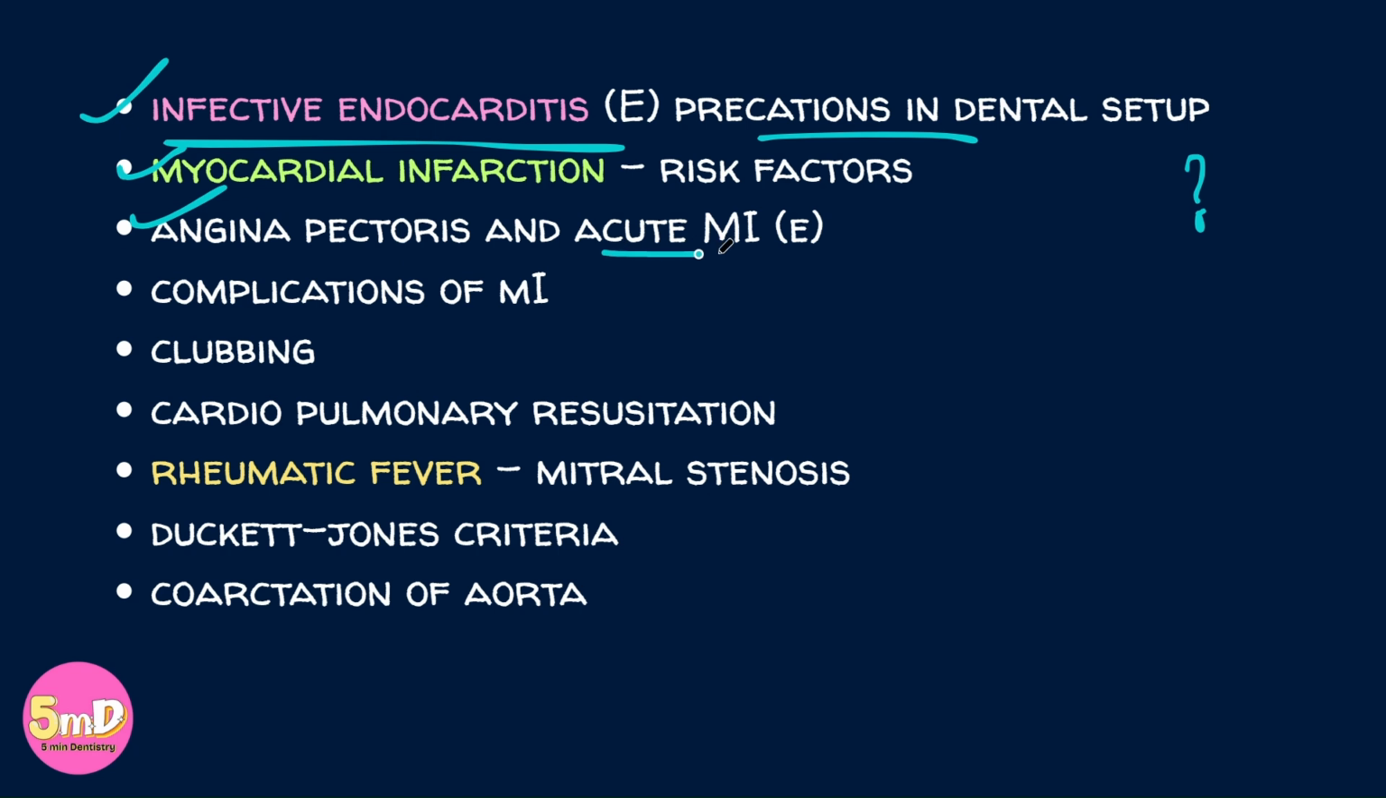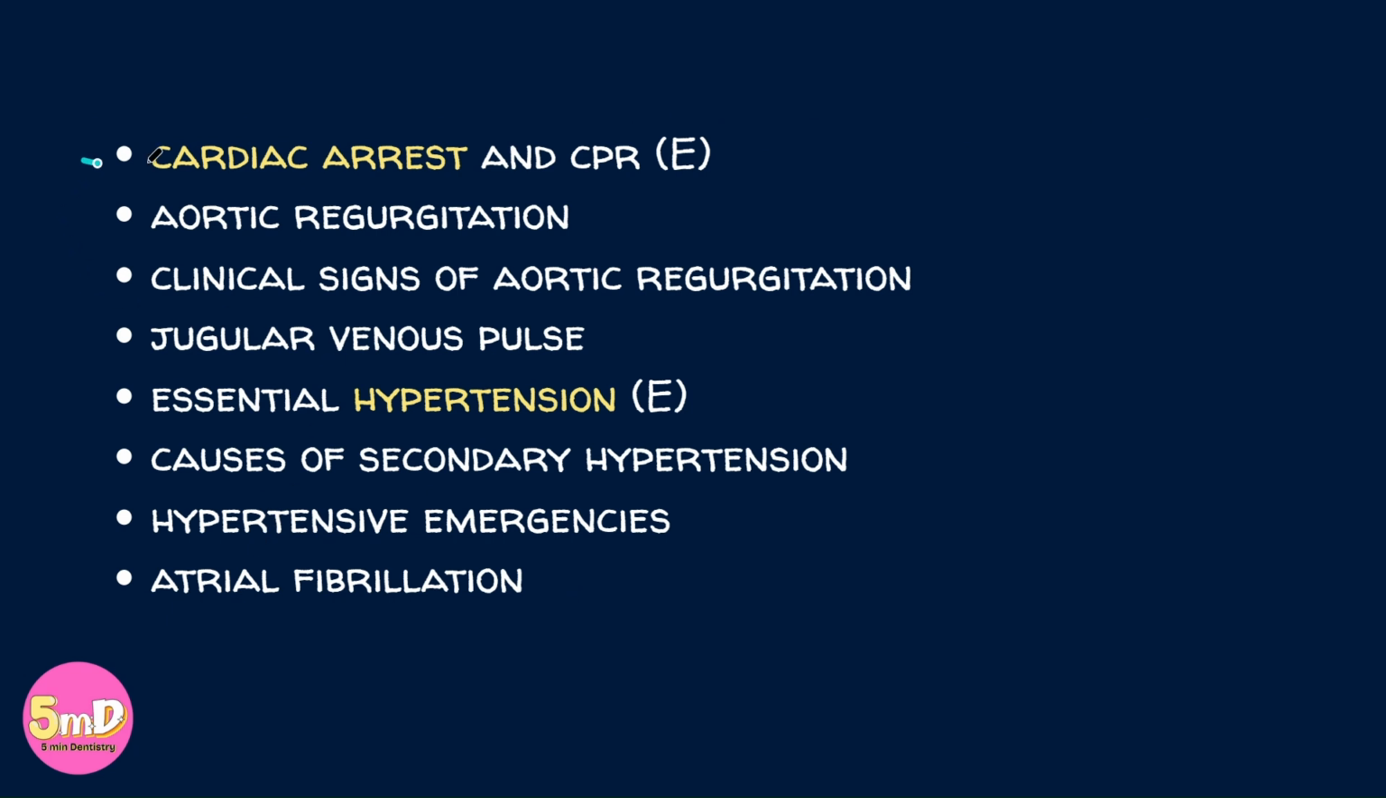Angina pectoris and acute myocardial infarction is an essay. Complications of myocardial infarction. How do you manage myocardial infarction is very important. Clubbing, a clinical feature in cardiac disease. Cardiopulmonary resuscitation, CPR, commonly known, rheumatic fever, and the consequence of which is mitral stenosis, Duckett-Jones criteria by which you diagnose rheumatic fever are also very important, coarctation of aorta, cardiac arrest and CPR is an important essay, aortic regurgitation,